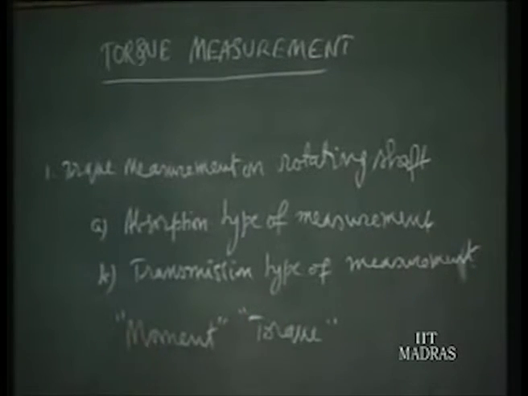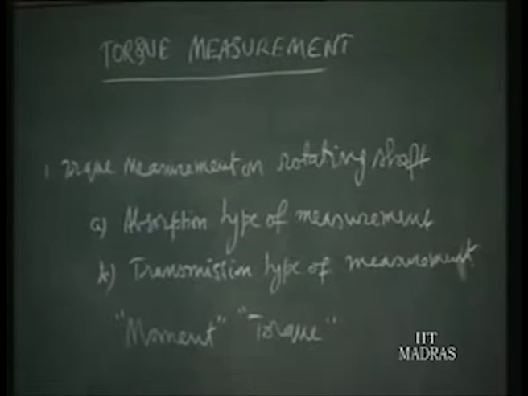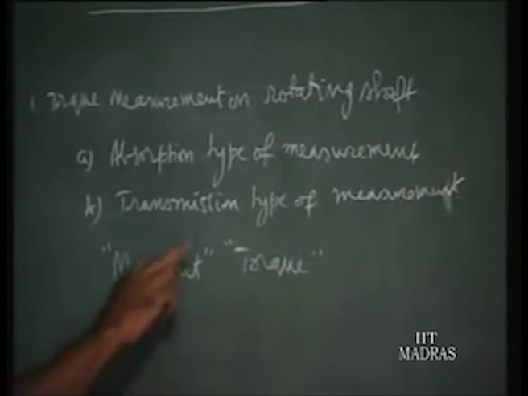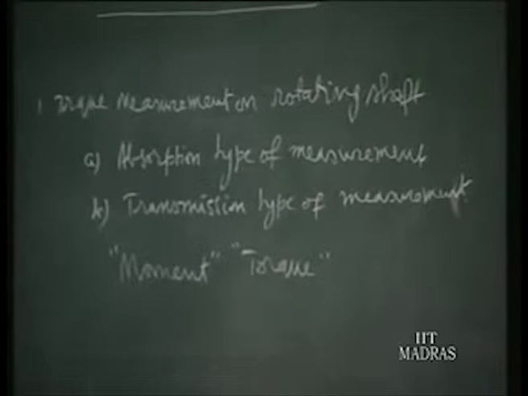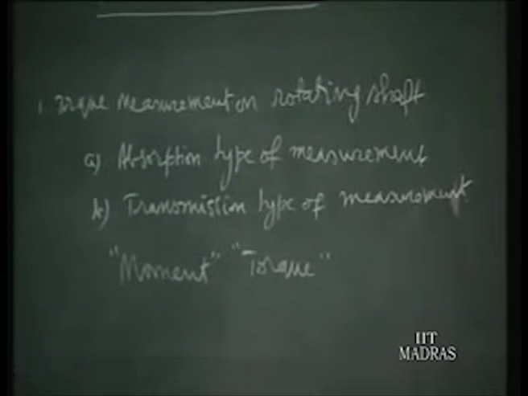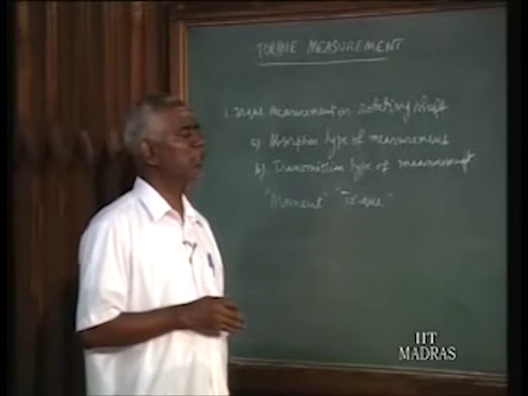Moment is given by Newton meter, torque also given by Newton meter, but the difference between these two things is that when a moment is acting over a body, if the body gets twisted about an axis, then the moment is called torque. So torque is again a moment, but under certain circumstances we call the moment as torque. The circumstance is when the moment twists the whole body about an axis, then moment is termed as torque. So the dimension is same as for moment, that is force into distance. So that is now torque.